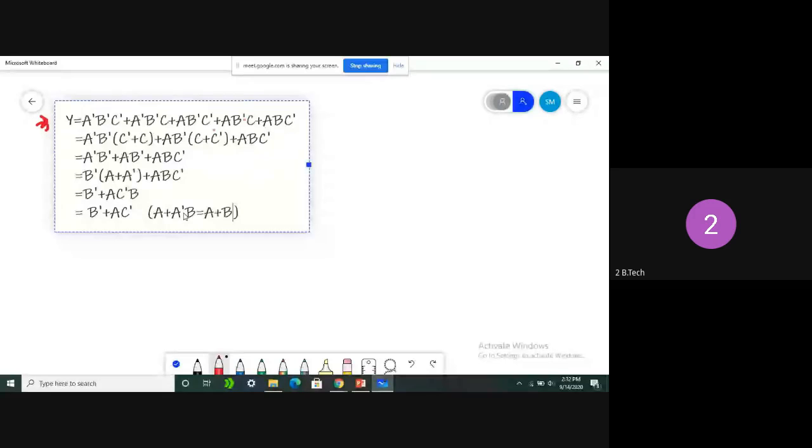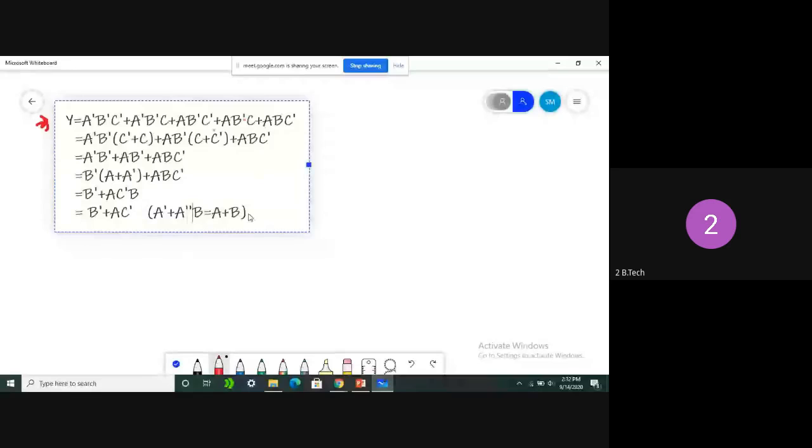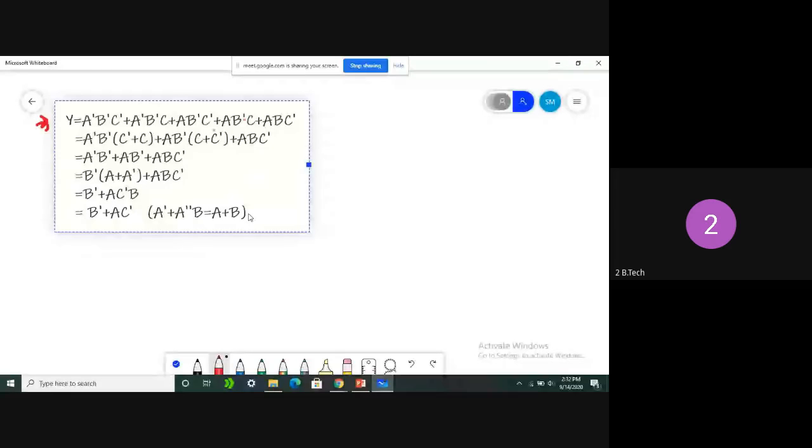Here, A bar whole bar B is again B plus C. See here, in the first term B bar is there, and B is there, so B obviously will be removed, and finally we will get this equation, B bar plus AC bar. Are you clear? This is the final form of this Y.